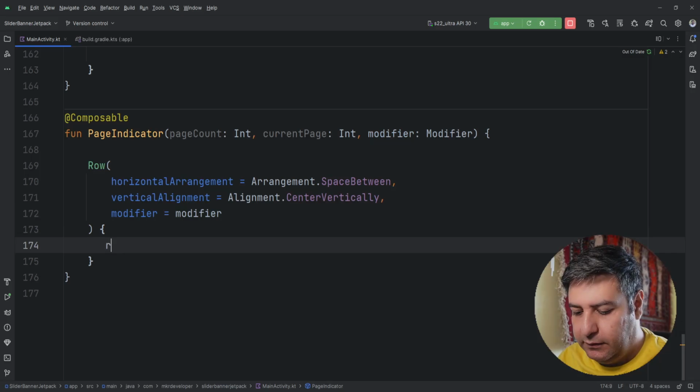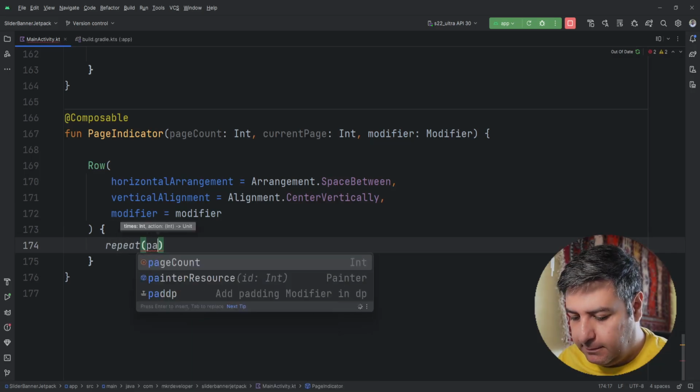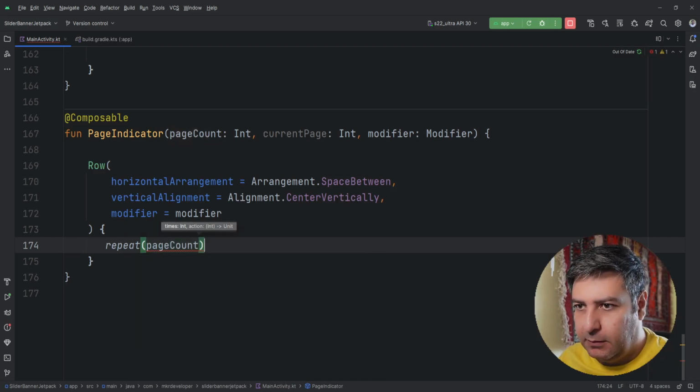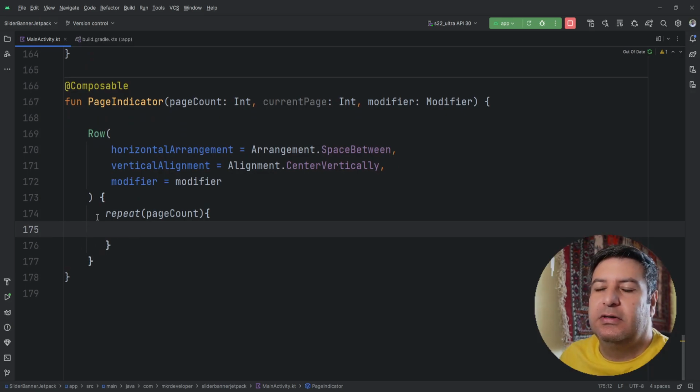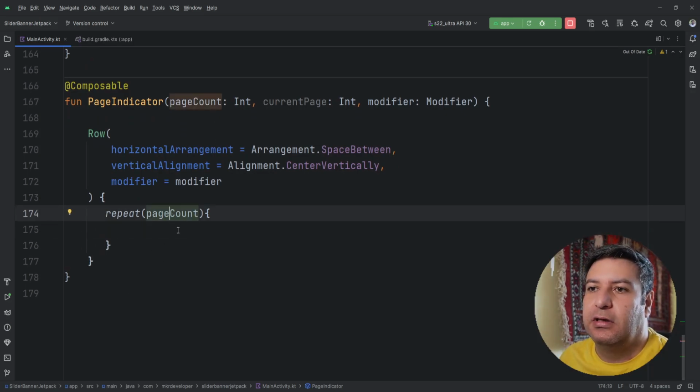Then we will repeat the page count. Okay, what's the functionality of this repeat? The page count here is 4. That means 4 times repeat whatever that we have inside of this block.